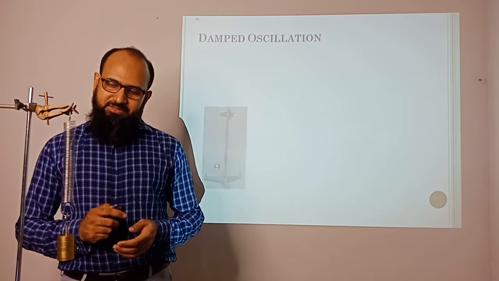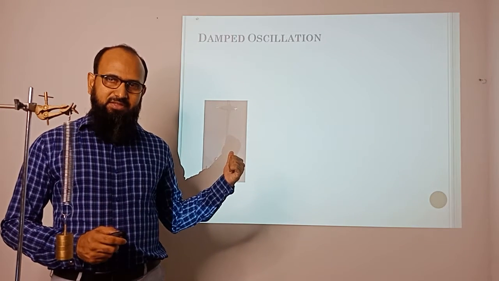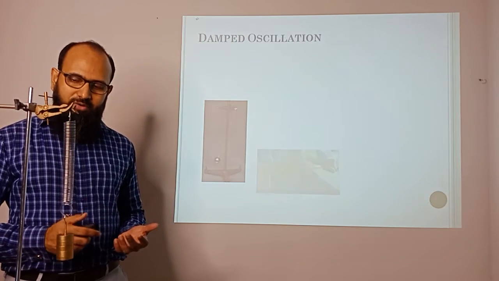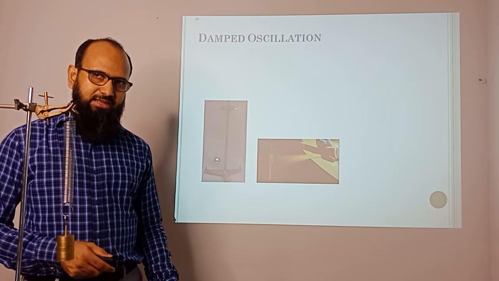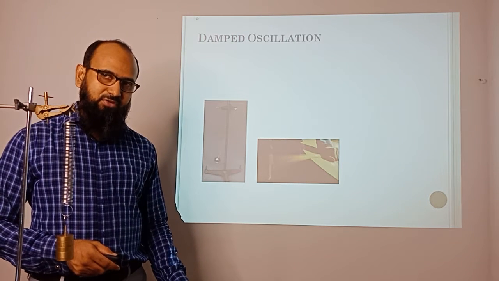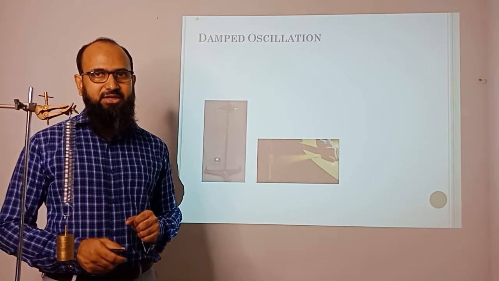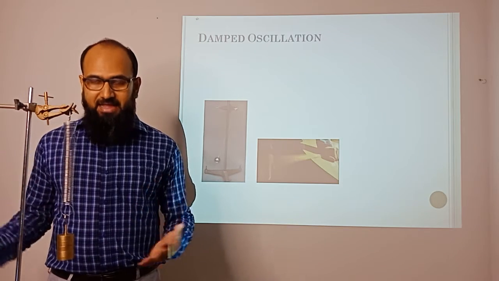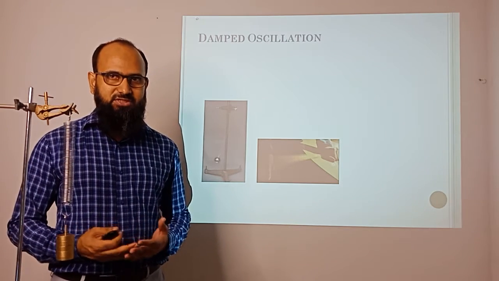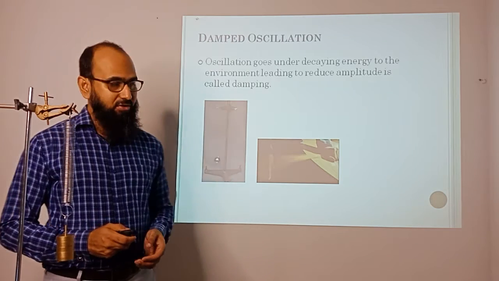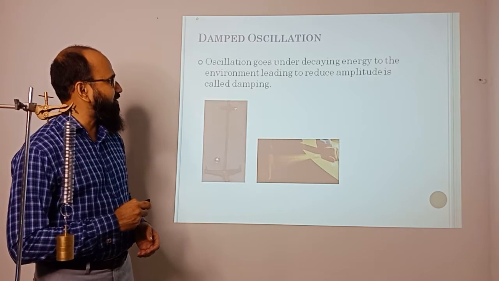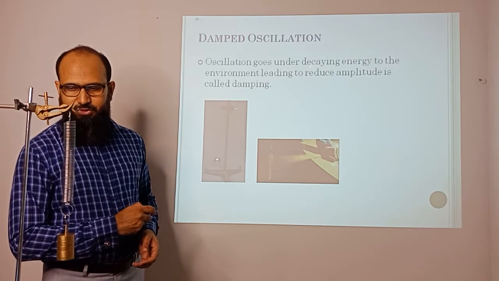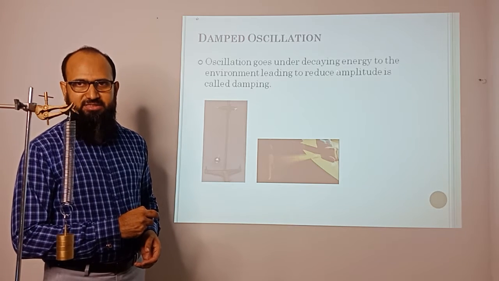So the first thing is, this system, the simple pendulum, will it oscillate for a long time? Or if the teacher vibrates the scale around the table, will it oscillate for a long time? No, it's going to eventually stop because some of the energy is lost to the environment. So in that case, there is some damping happening to the oscillations. So we can come to the conclusion: the oscillation going through decaying energy to the environment, leading to reduced amplitude, is called damping.